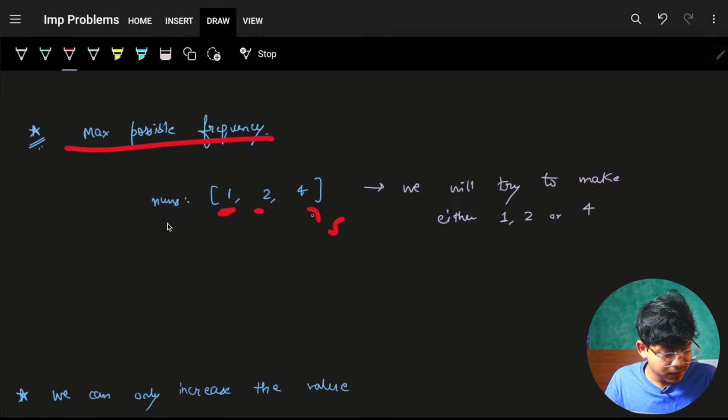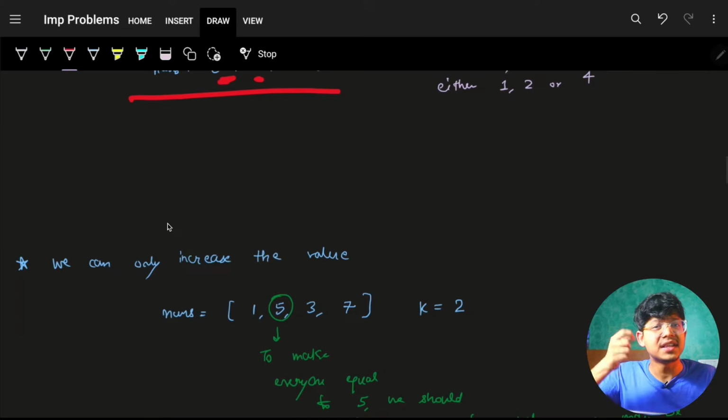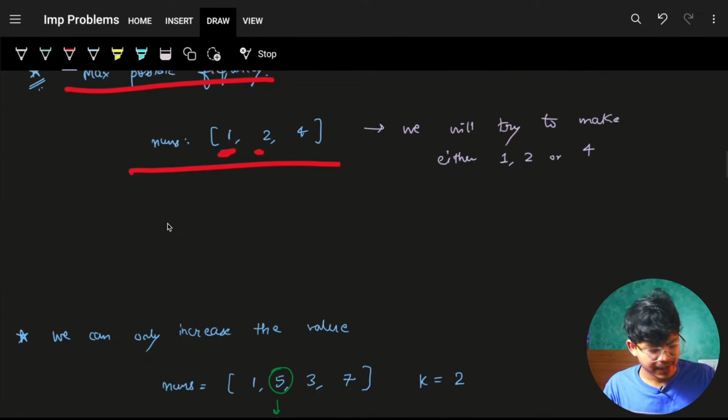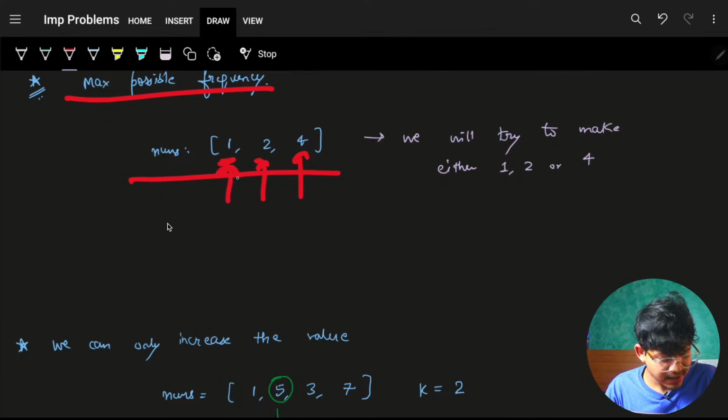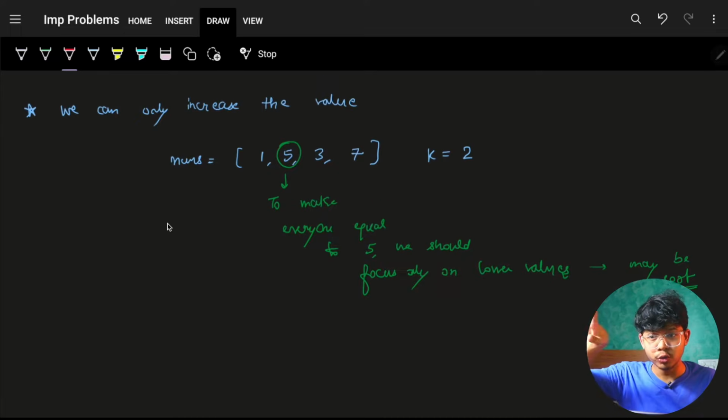Why not 5, which is a larger element? Again the same concept. For 2, 3 was the larger element. For 4, 3 was the smaller element. So for sure we will not pick elements outside the array. We will just pick elements from the array itself and try to make the others the same as that element. Now that element can be this one. We will see how we plan to make it, but one thing we have got to know is that we will choose this element itself.